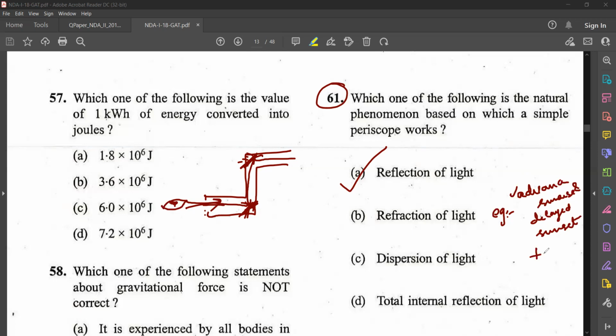Then twinkling of stars, an example for atmospheric refraction. Twinkling of stars, advanced sunrise and delayed sunset.